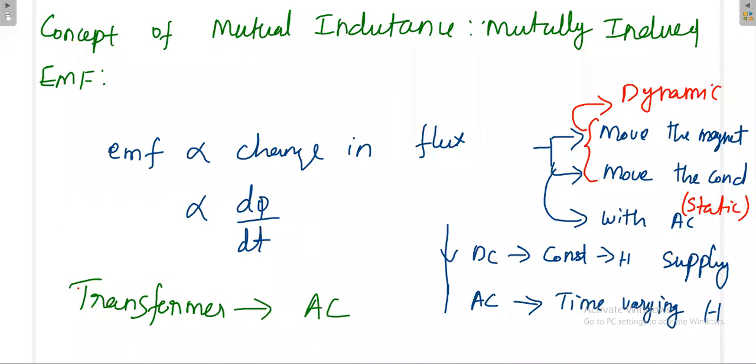The transformer will work only for AC because it needs the time varying current. If the time varying current is there, then only it will produce time varying flux. Then the concept of mutual inductance comes, the Faraday's law of electromagnetic induction.